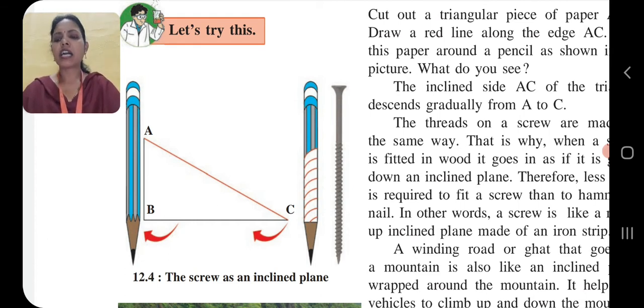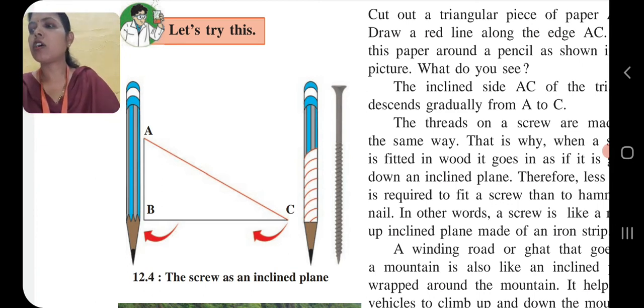And next one, there is a nail and all that. Means when it will be hammered, then that screw will take less time. Therefore, one more question related to our inclined plane, that is, here the question is given, less force is required to fit a screw than to hammer a nail.